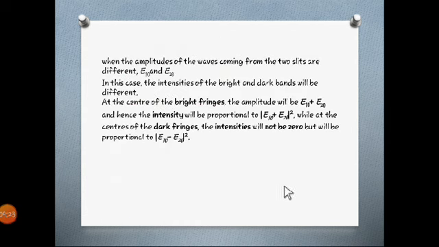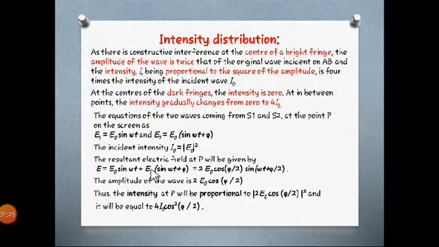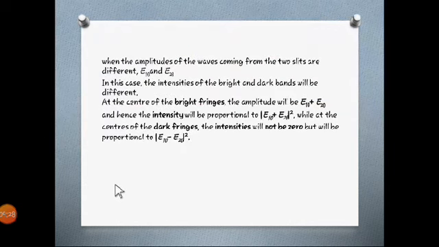So in this case, E0 was equal. But when the amplitude is not equal, then what will happen? It will be different. Suppose it is going from the first slit, let us consider it as E10. And when it is coming from the second slit, we consider it as E20. So in this case, bright and dark bands will be different. They will not be the same. They will not give you a steady interference pattern. They may be different because the amplitude is not the same.